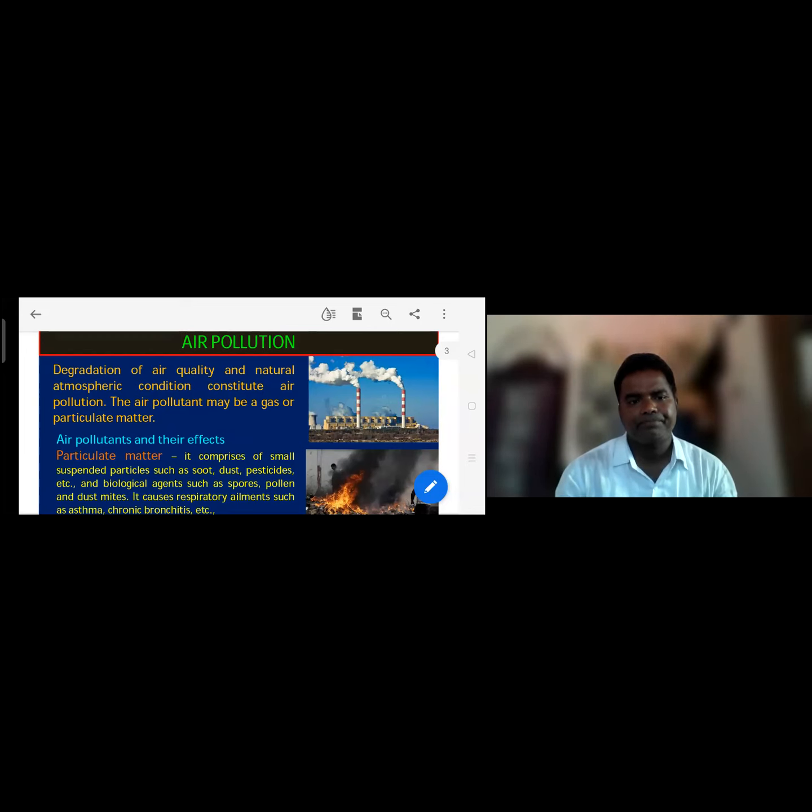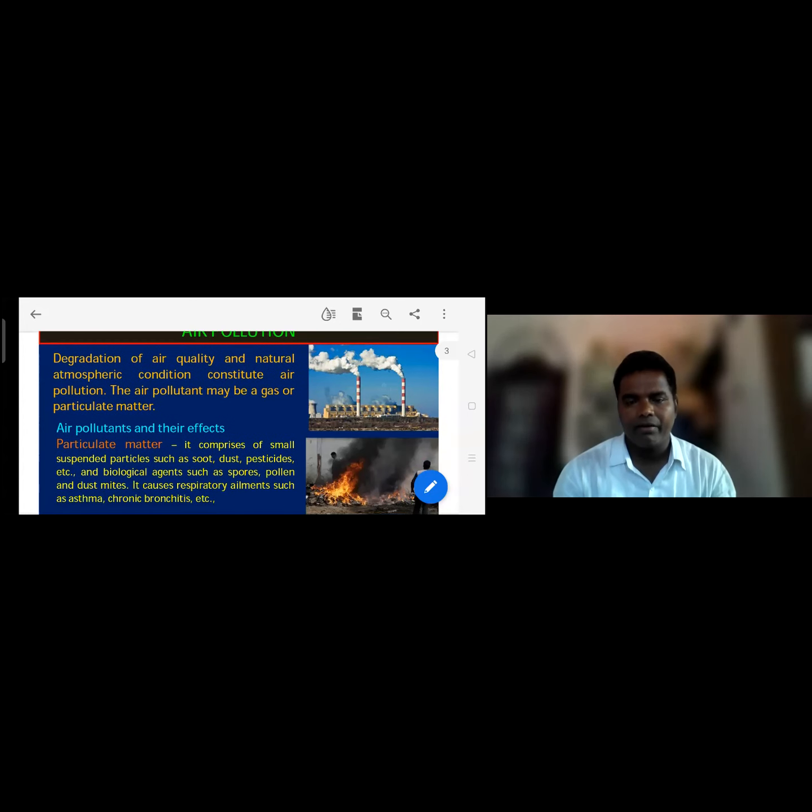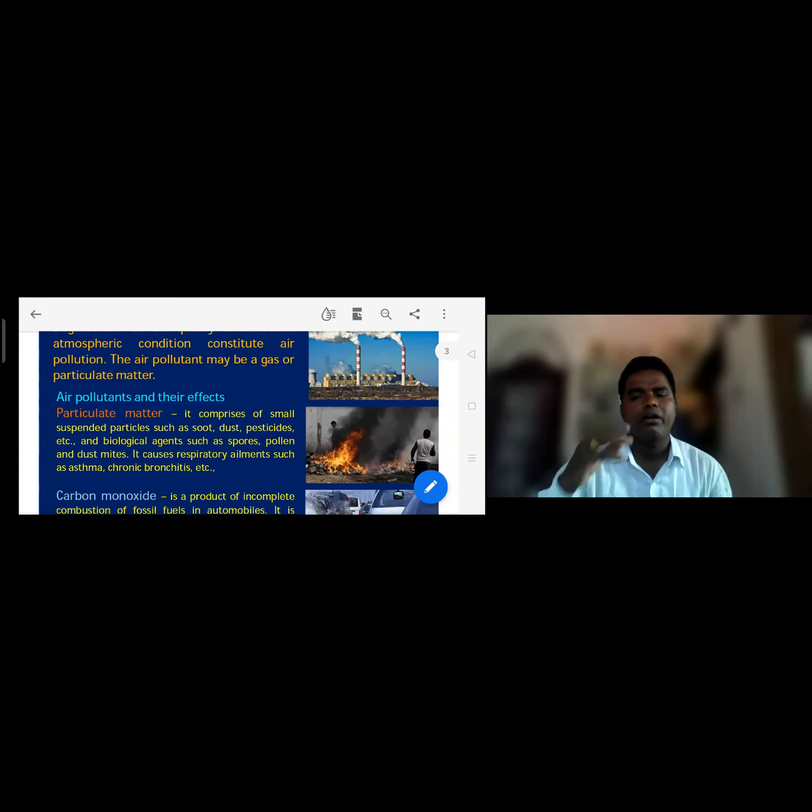We are seeing industrial corridors releasing more gases, causing acid rain, smogs, PAN. The causes are vehicles, industrial corridors, human beings, and coal mining, which release more gases into the environment.